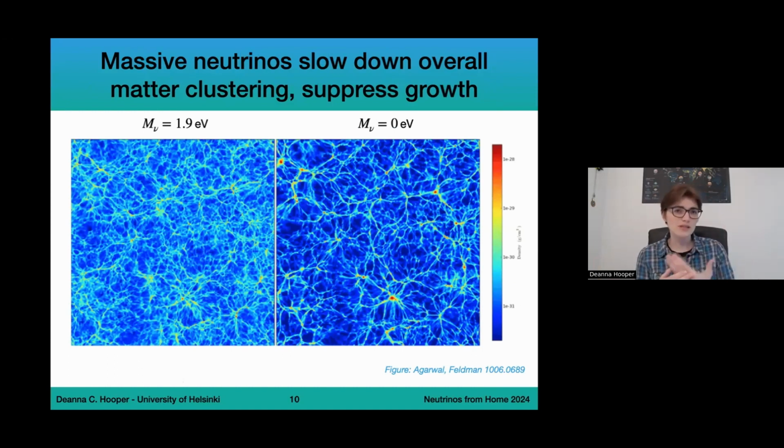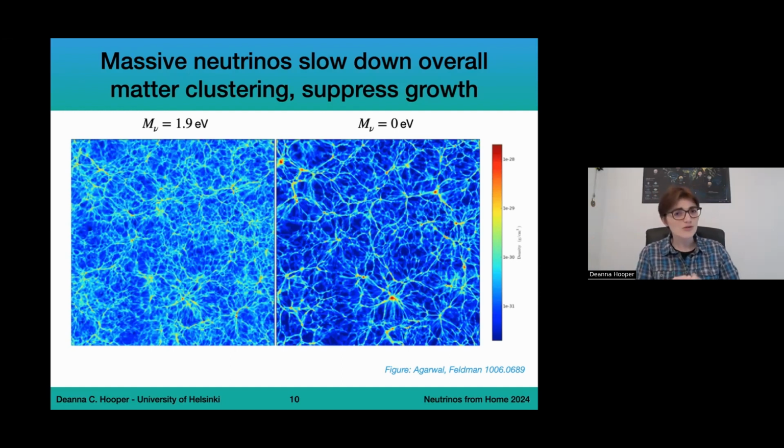So what you can see here is a slice of an N-body simulation, simulating the overall structure formation in the universe. On the left, we have very massive neutrinos. This value is slightly high. It's just been chosen representatively. And on the right, we have the case of massless neutrinos, so where we have no mass. And the different colors here denote the different overall density, blue being very underdense and red being very overdense.